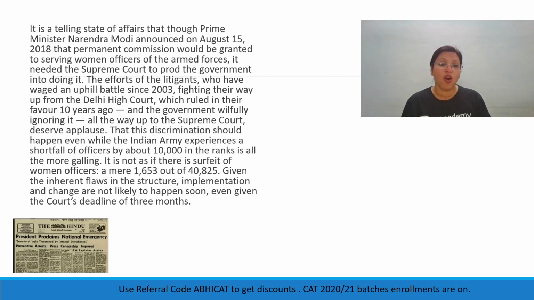A mere 1653 out of 40,825. So there's a very small number of women officers. Given the inherent flaws in the structure, implementation and change are not likely to happen soon, even given the court's deadline of 3 months. So the author here is saying that it is very strange and very paradoxical that even though there is such a shortage of officers, the government is not willing to recruit women officers. Two, there is such a shortage of women officers. You have 40,000 positions, and yet there are only 1,600 odd women here.